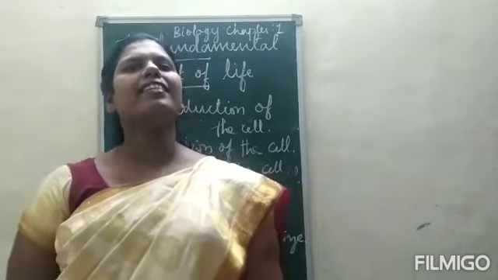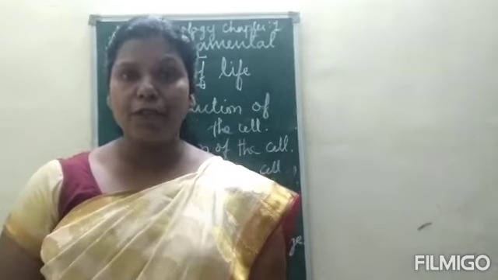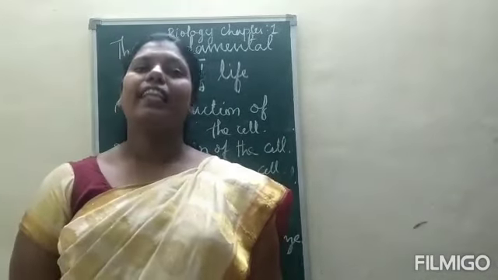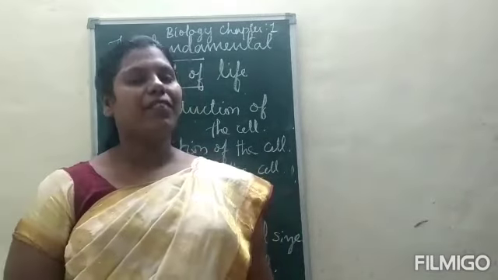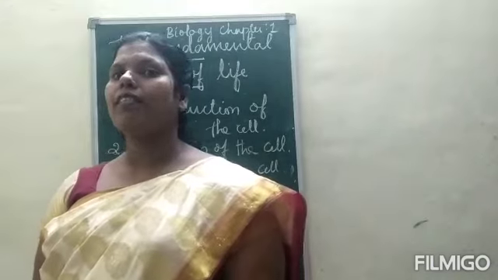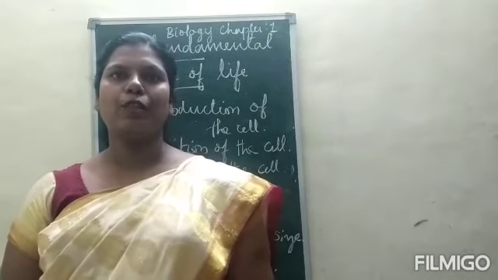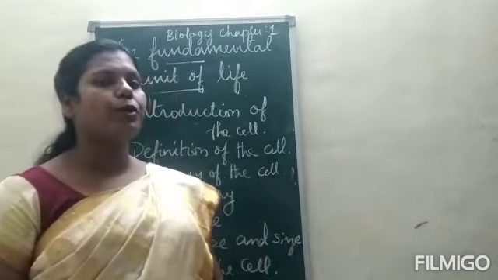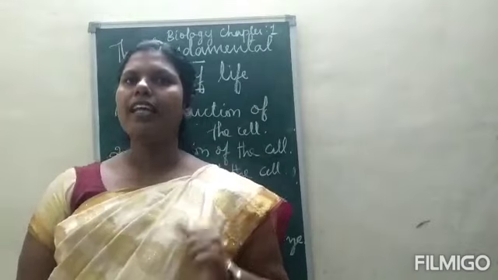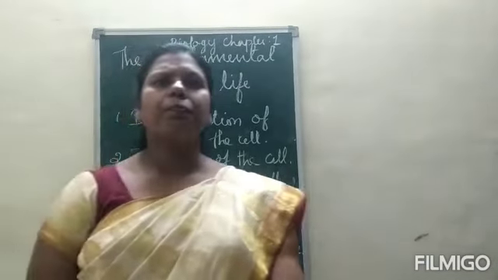Living things grow and develop. Living things need food. Living things reproduce. Living things respond to the environment. Living things are made up of cells. Today we are going to see details about the cells.